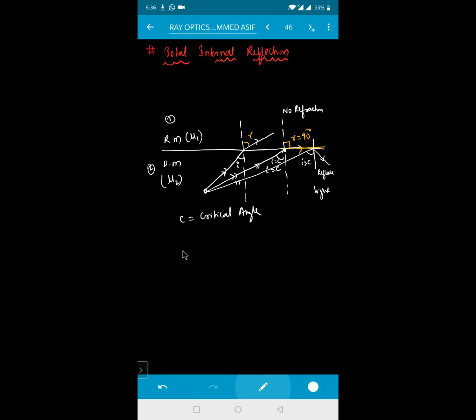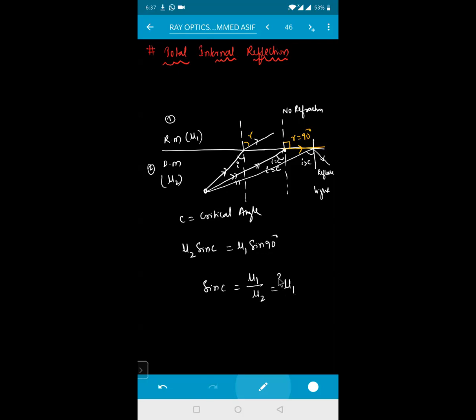Now, if I apply Snell's law for this, it is mu2 into sine C equal to mu1 into sine of 90. So sine C will be equal to mu1 divided by mu2. Where is the refraction happening in the problem? The refractive index of medium one, this one, is how much? 1.